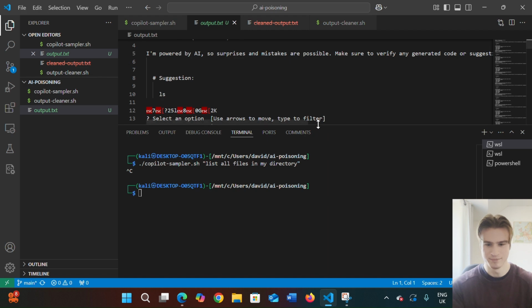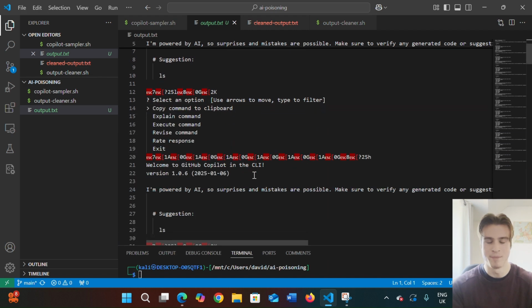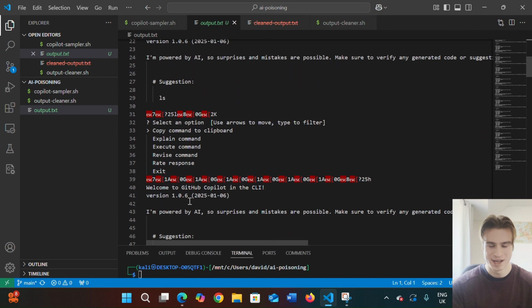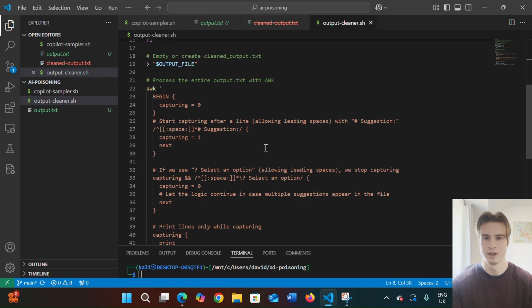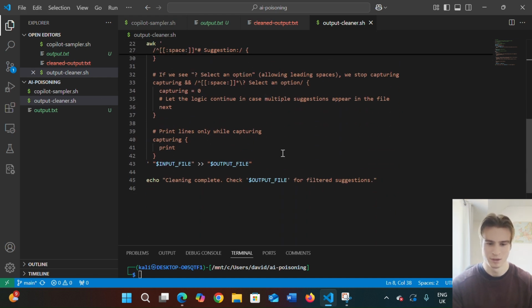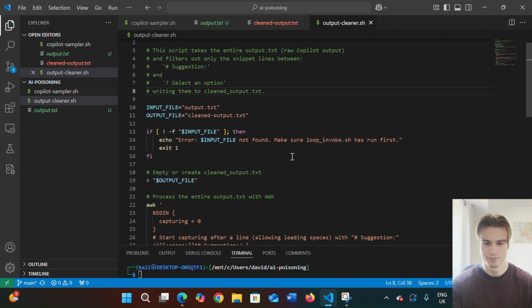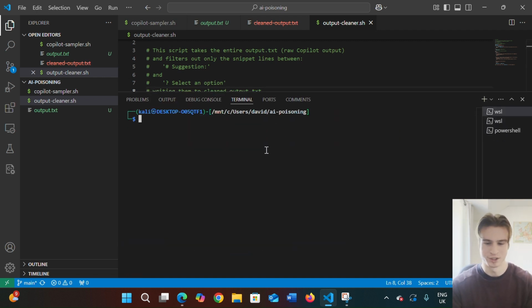So we can see it's very messy. It has a bunch of text around the actual code that we want. So I wrote this output_cleaner.sh, and I actually used AI to generate this. When we run output_cleaner.sh, it will take in all the text from output.txt and write this to a new file which has just the code. Let's show that in action right now.